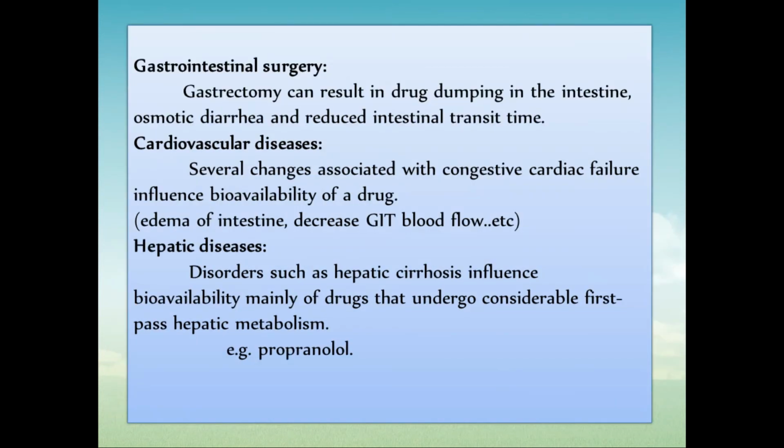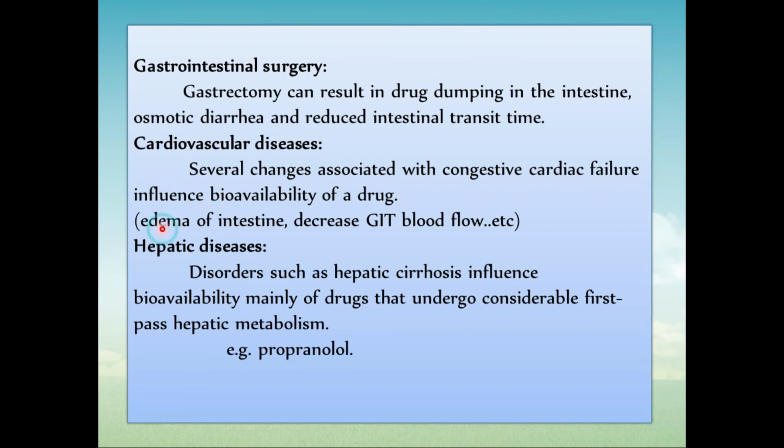Then gastrointestinal surgeries will also alter your rate of absorption. That is, gastrectomy can result in drug dumping in the intestine and osmotic diarrhea and reduces the intestinal transit time. Cardiovascular diseases, several cardiovascular diseases like cardiac failure, influence the viability of drug.